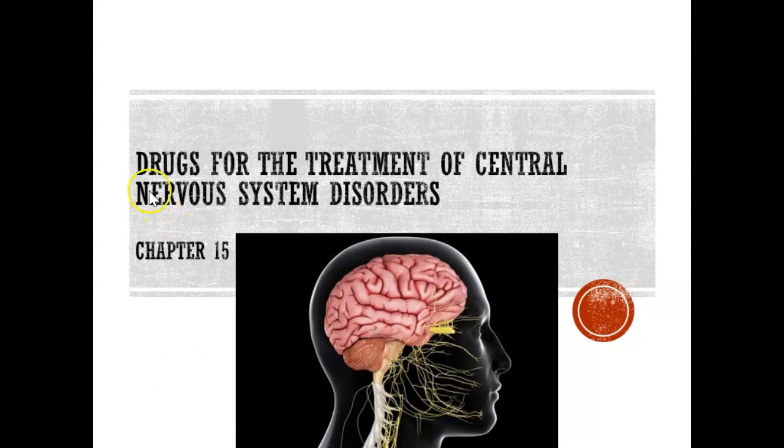Chapter 15 looks at drugs for the treatment of central nervous system disorders. So central nervous system refers to the brain and spinal cord, and we're going to look at disorders that happen in the brain and then the drugs we can use to treat those brain disorders.